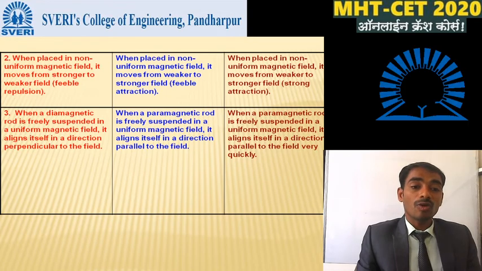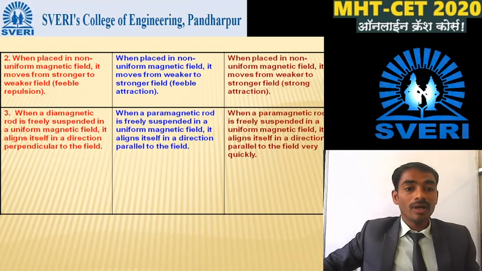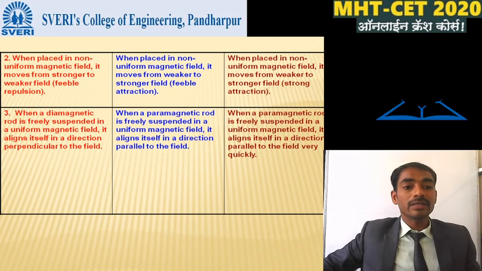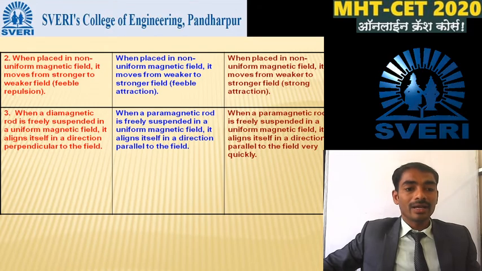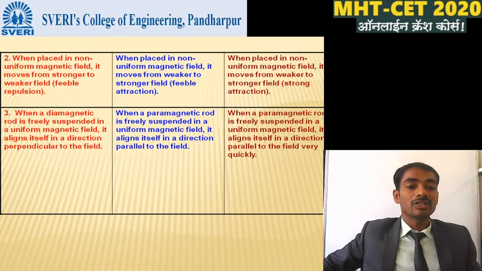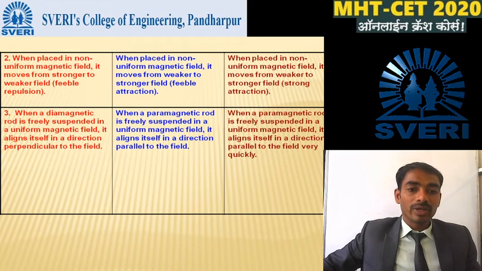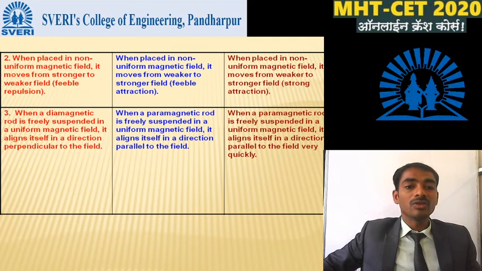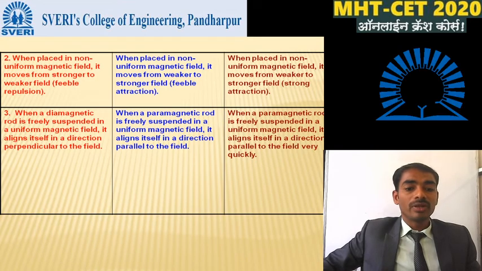But in case of paramagnetic materials, when a paramagnetic rod is freely suspended in a uniform magnetic field, it aligns itself in a direction parallel to the field. At the last, when the ferromagnetic rod is freely suspended in a uniform magnetic field, it aligns itself in a direction parallel to the field very quickly.